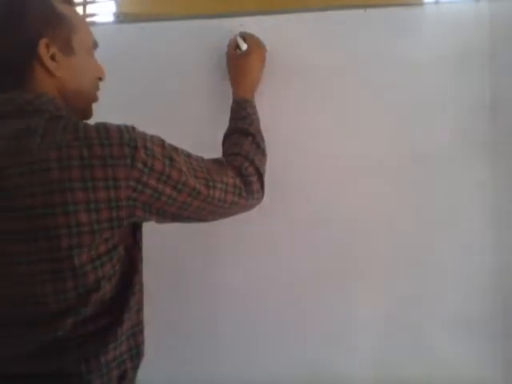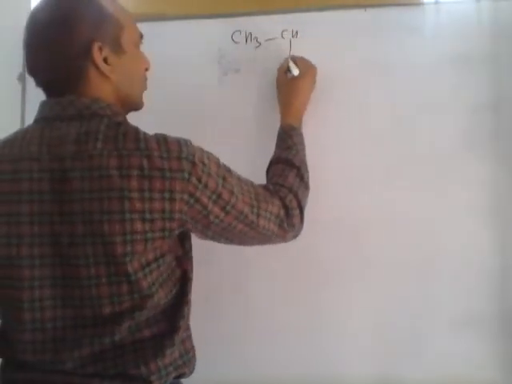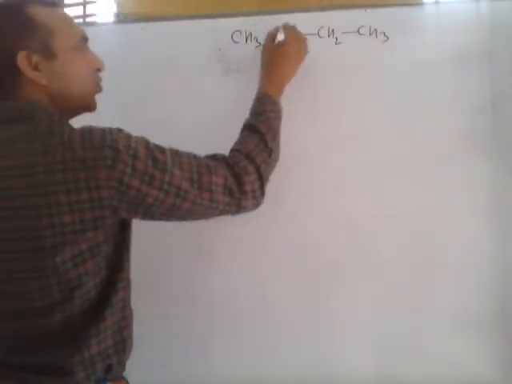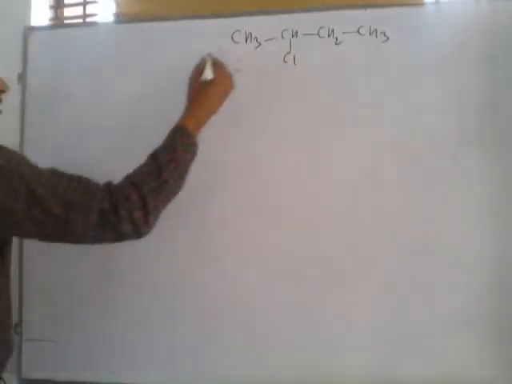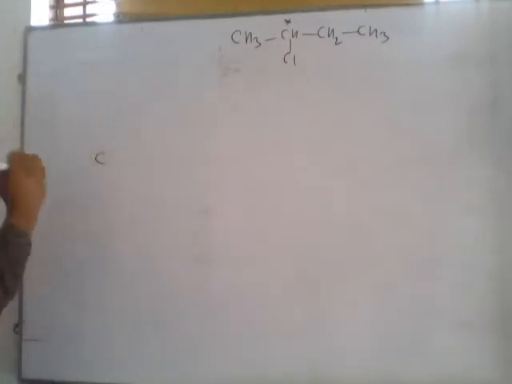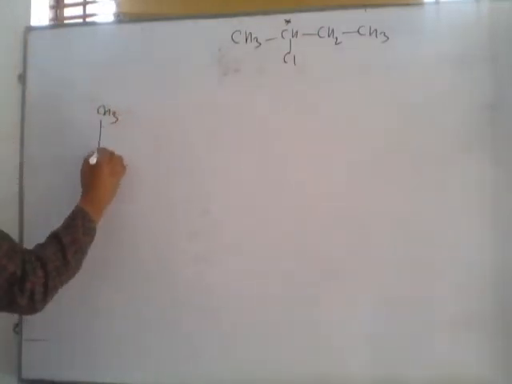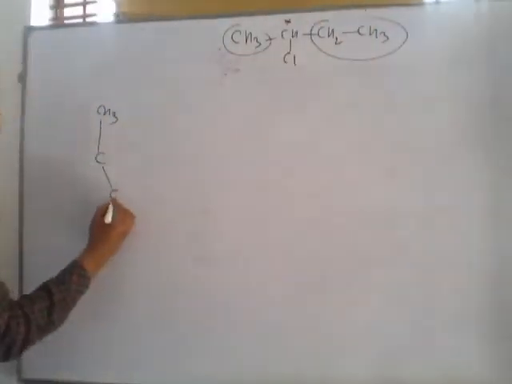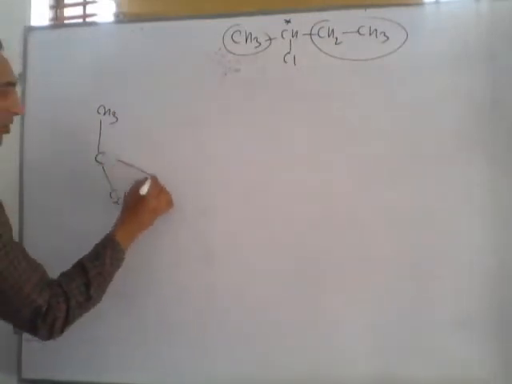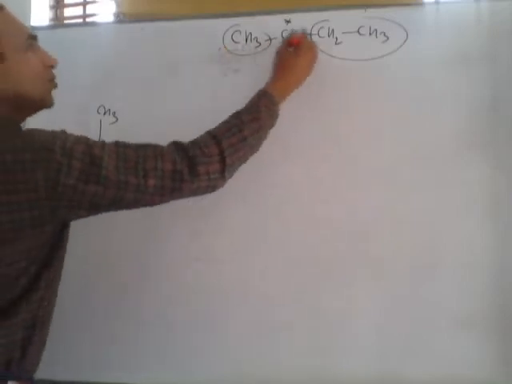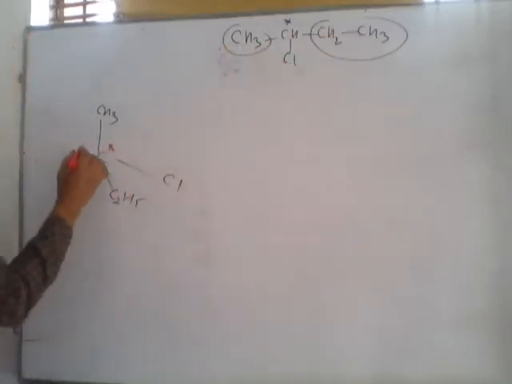So our topic was... Can you write the IUPAC name of this compound? 2-chlorobutane. Look, focus on this carbon, the second carbon. In the second carbon, there is CH3, the first carbon, and this is, you can say, C2H5 in short. This is chlorine, and this is hydrogen. Look, in this compound, 2-chlorobutane, focus on the second carbon.